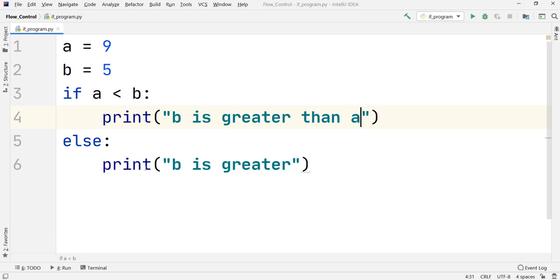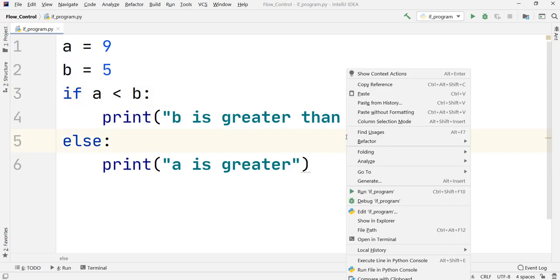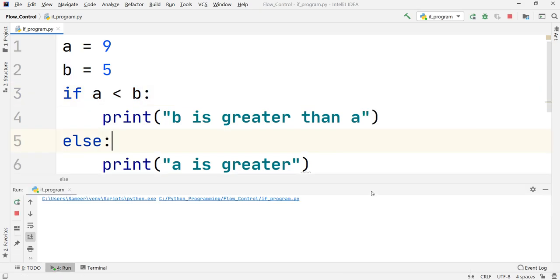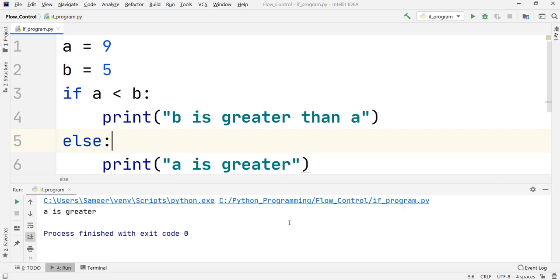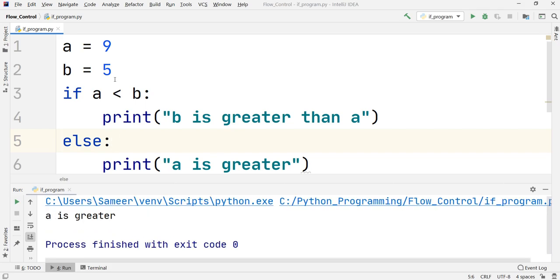And the else part, else means if this condition is false. So if a is not less than b, what should be printed? Here I should print a is greater. So these changes I will have to make. Everything will depend upon how you are going to set up this condition. Right now, if I run this code, let us see whether we are getting the output. It is saying that a is greater, so the same output we are getting.